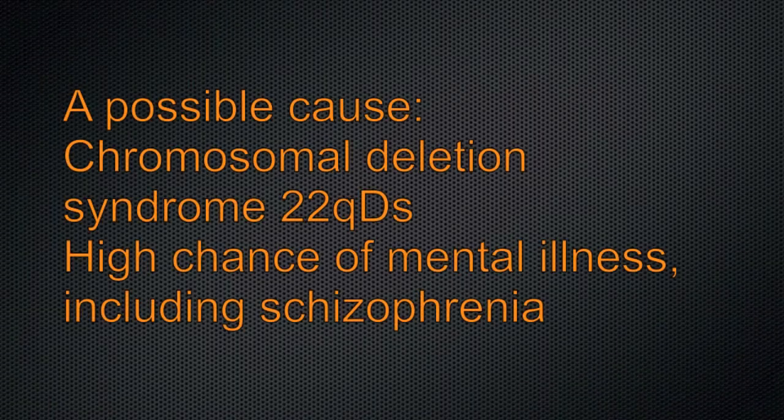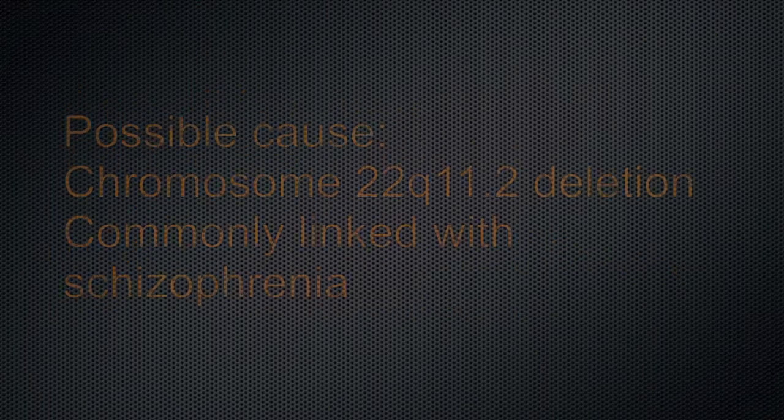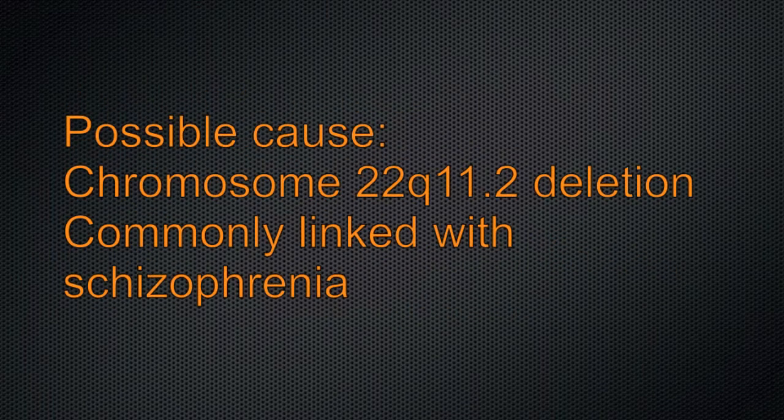According to psychiatrist Kenneth S. Kendler, victims of chromosomal deletion syndrome 22q-DS have high chances of mental illness, including schizophrenia. Another form of deletion is chromosome 22q11.2 deletion. About 25 to 30% of victims of this chromosomal deletion have a mental illness, including schizophrenia.